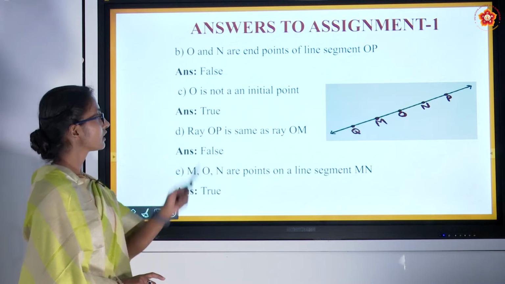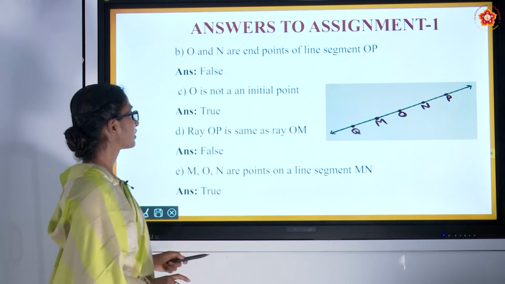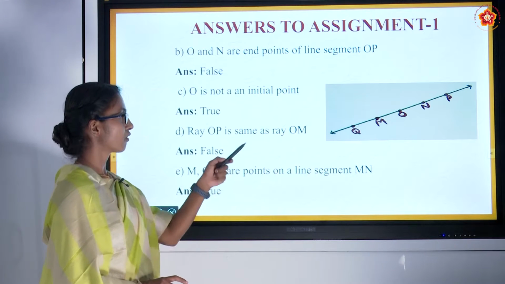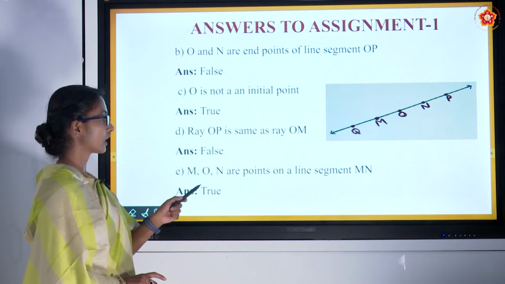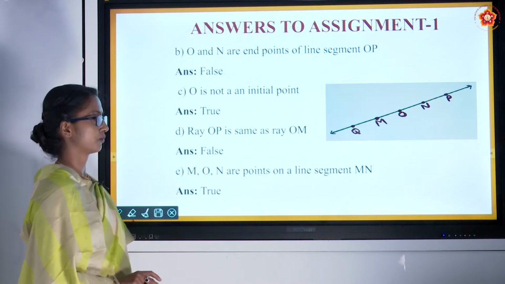O is not an initial point. True, because O is at the midpoint. Ray OP is the same as ray OM. False. M, O, N are points on line segment MN. It's true.